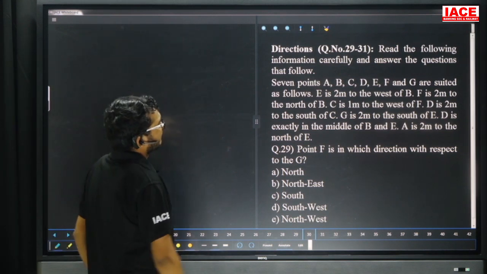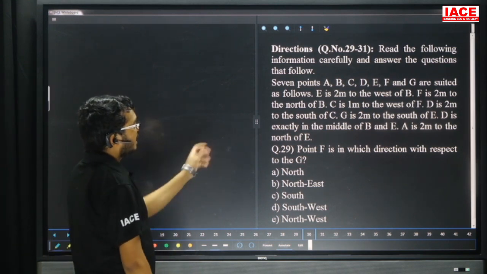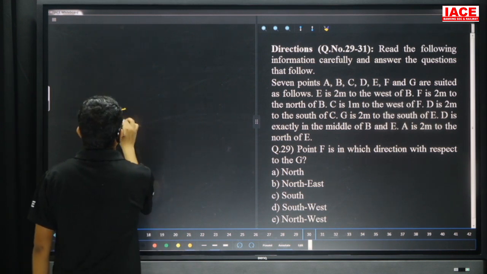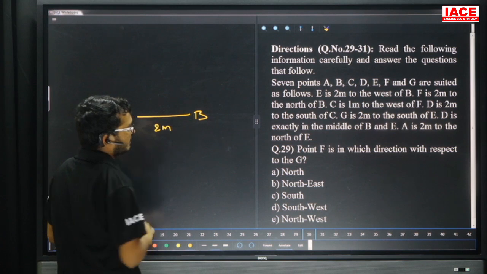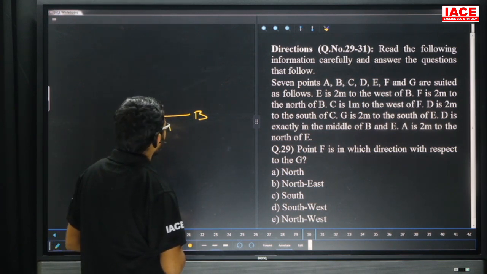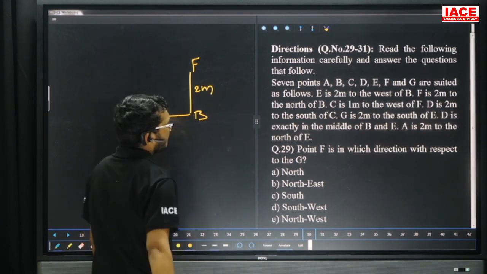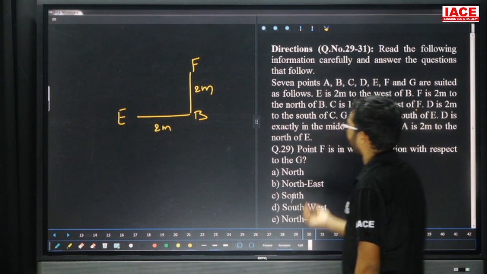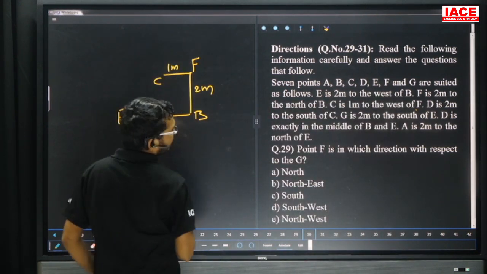Question number 29 to 31. Seven points A to G are situated as follows. E is 2 meter west of B. Now friends check here. E is 2 meter west of B. Next one. F is 2 meters north of B. Next one. C is 1 meter west of F. We don't have S here. C is 1 meter west of F.